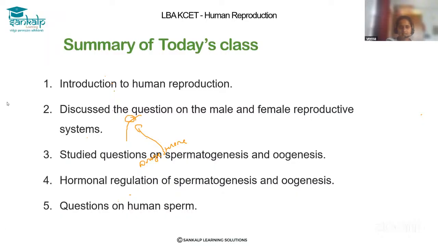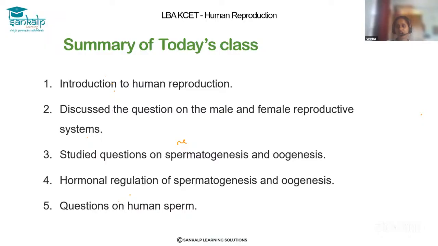So let's discuss the summary of today's class. We have discussed the whole chapter in this session and the last session. First we discussed the introduction to human reproduction, then the questions on the male and female reproductive systems, and then the questions on spermatogenesis and oogenesis very clearly, and also the hormonal regulation of spermatogenesis and oogenesis.